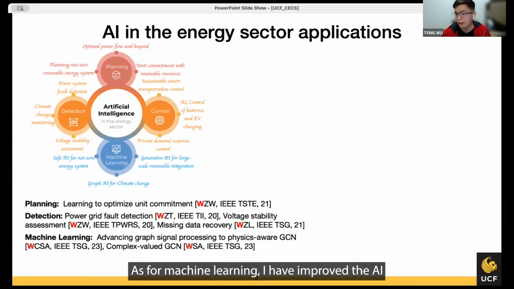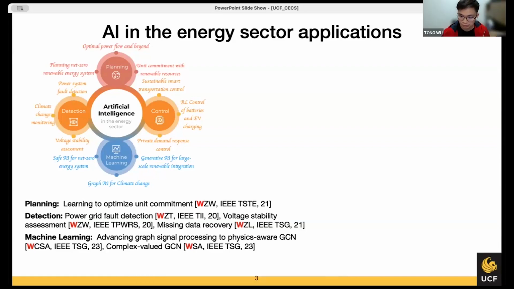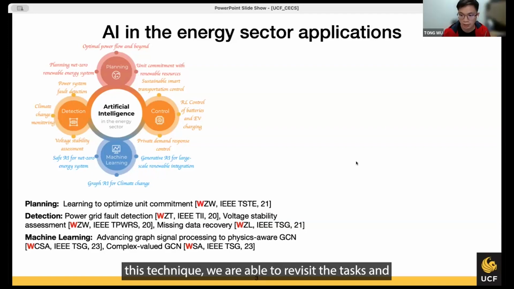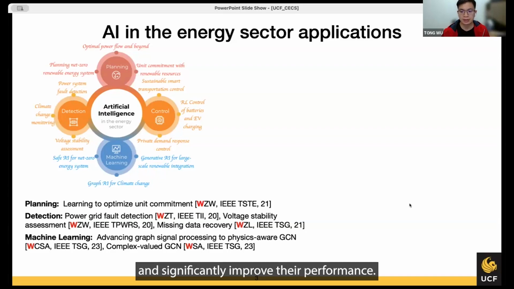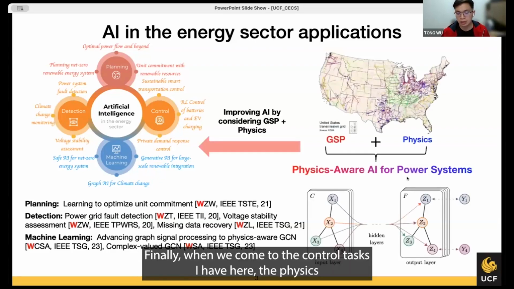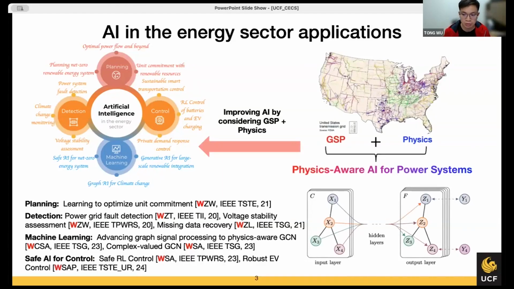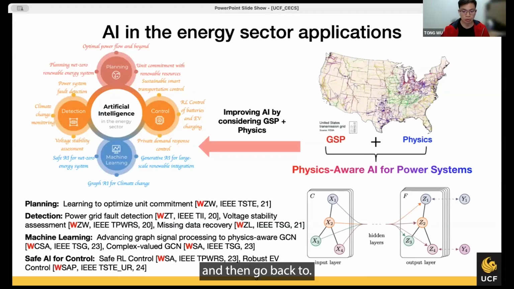As for machine learning, I have improved AI by considering graph signal processing and the power system physics to design a machine learning model to capture the spatial temporal correlations of power system measurements. And by using this technique, we are able to revisit the tasks and significantly improve their performance. Finally, when we come to the control tasks, I have built physics via safe AI, considering the physics hard constraints into neural networks for the safe network control and robust EV control.